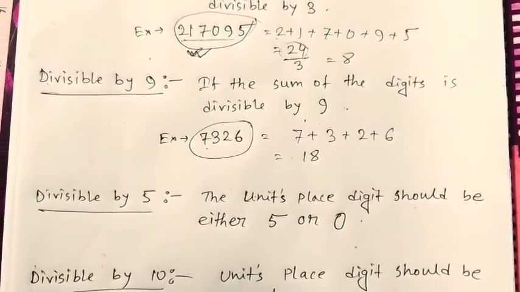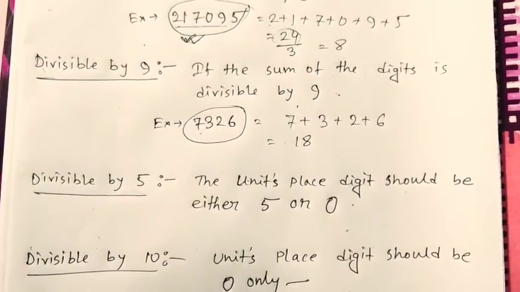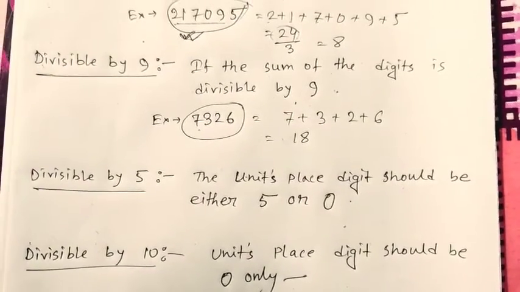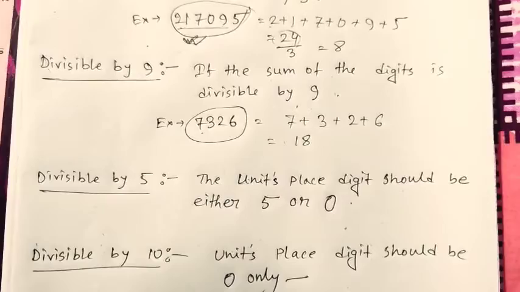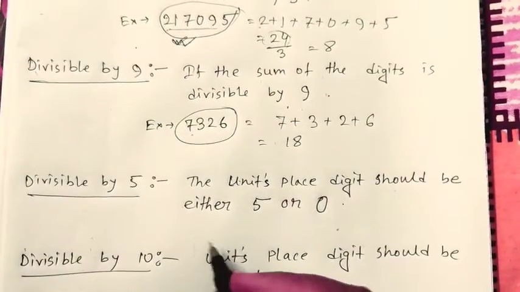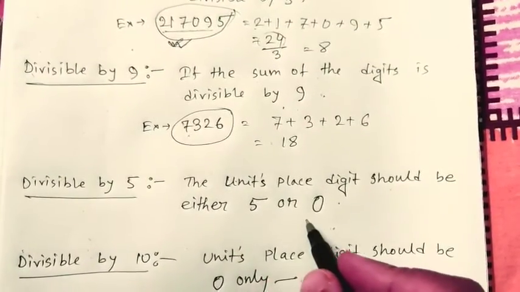Next, the divisibility rule is for 5. The rule says if a number has to be divisible by 5, then the units place digit should be either 5 or 0. So it's very easy, the divisibility rule for 5. The units place digit should be either 5 or 0.